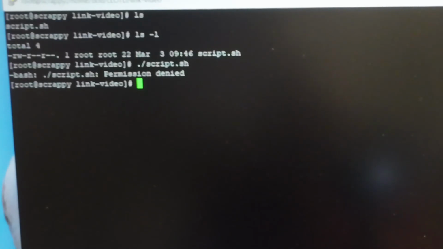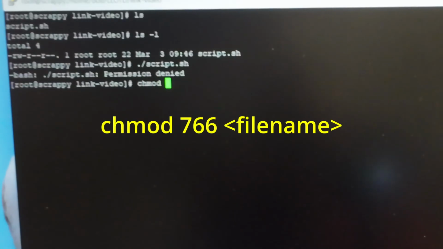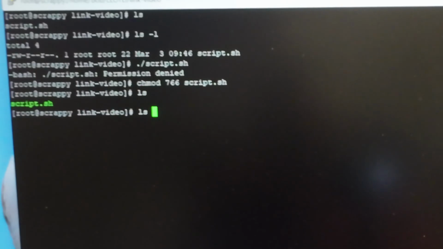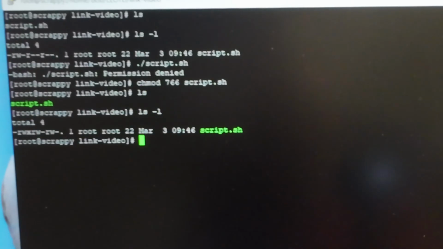So let's do a chmod 766, and we want script.sh. Right? Do an ls -l, and that tells me that I have read and write. I gave read and write to everybody. So I did that wrong.